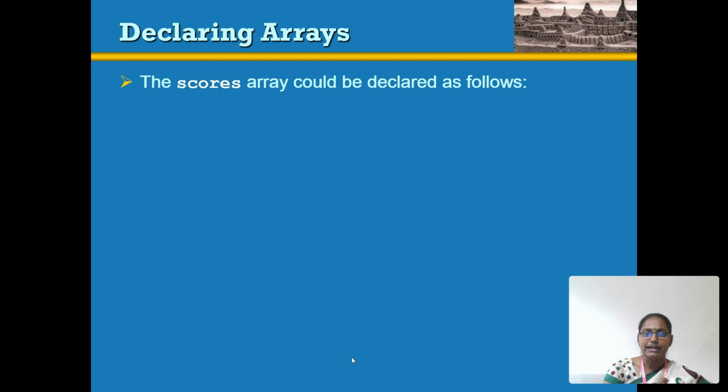How do we declare an array? We declare the data type. int is the data type. The bracket indicates an array. Scores is the array name. Equal to new is a keyword that calls a constructor to create an array. int is the data type, then the size is 10, which is the size of the array. Scores is the name of the array.